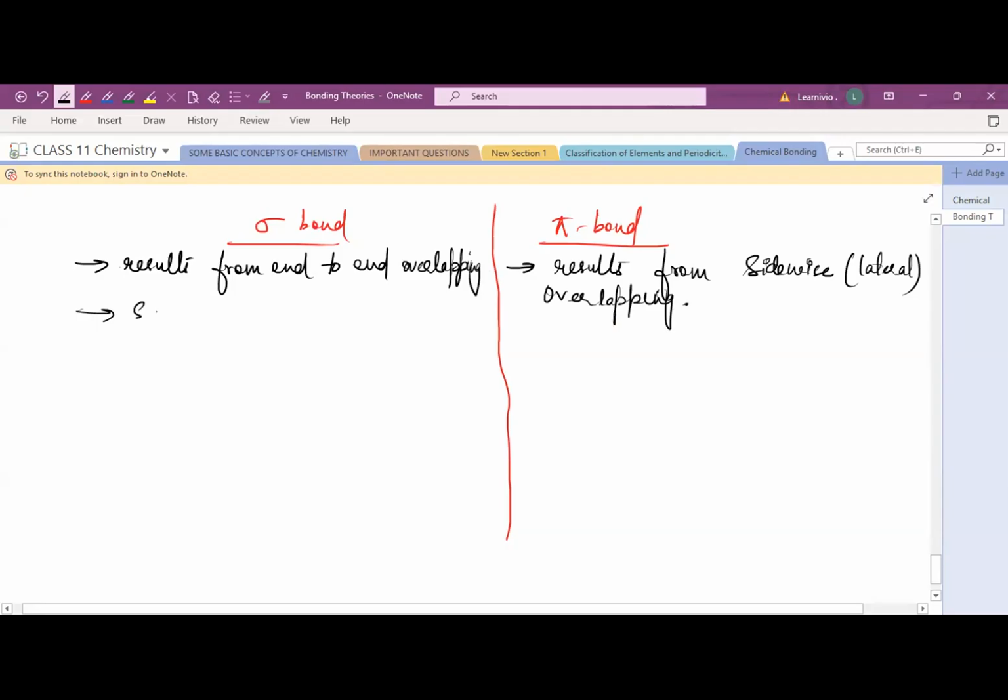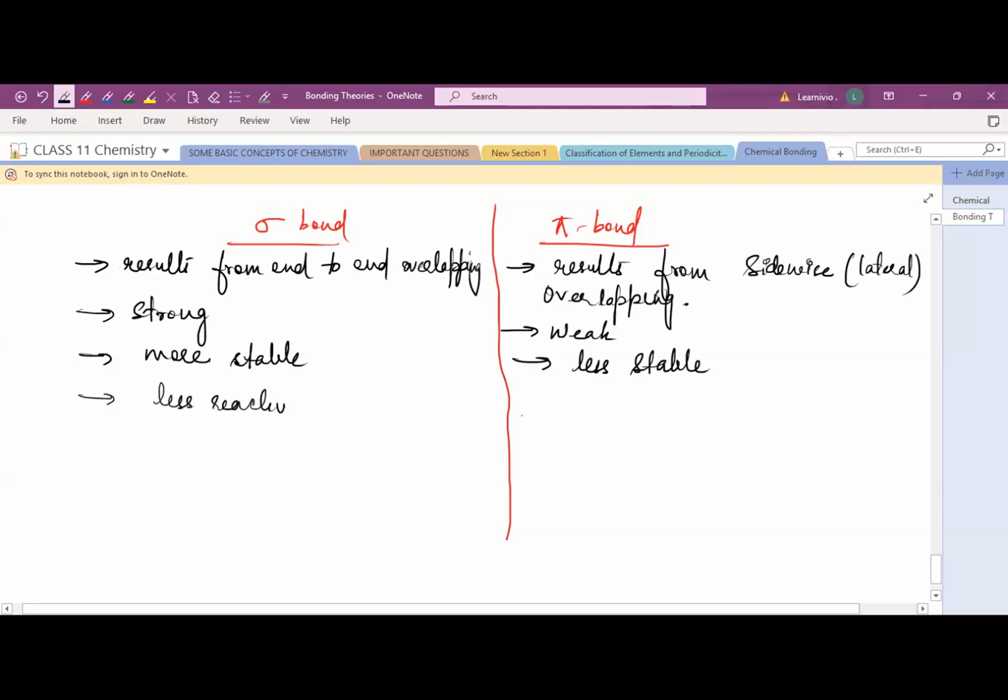This one is strong, but this one is weak. This one is more stable. This one is less stable. This one is less reactive, but this one is more reactive.